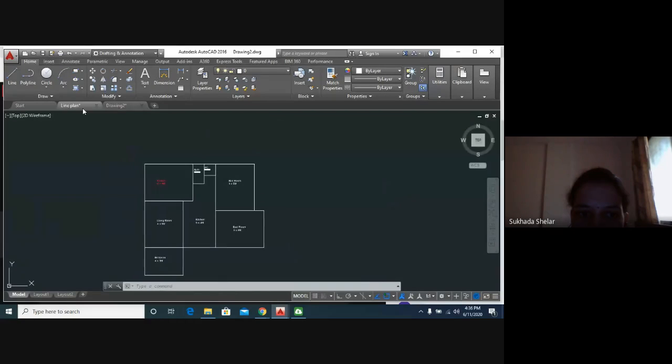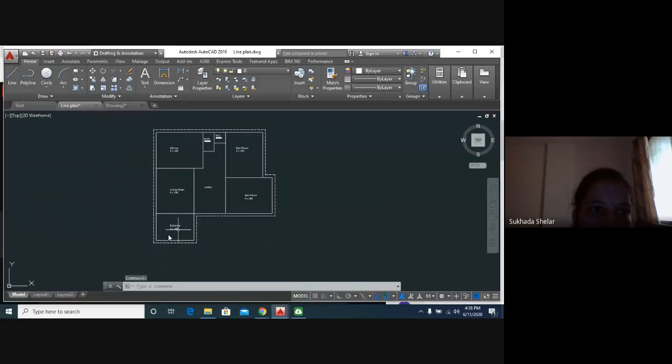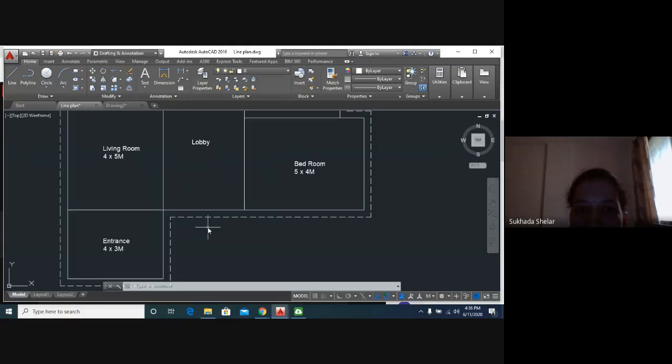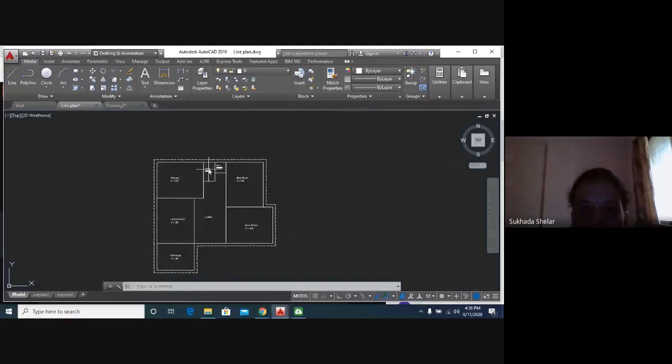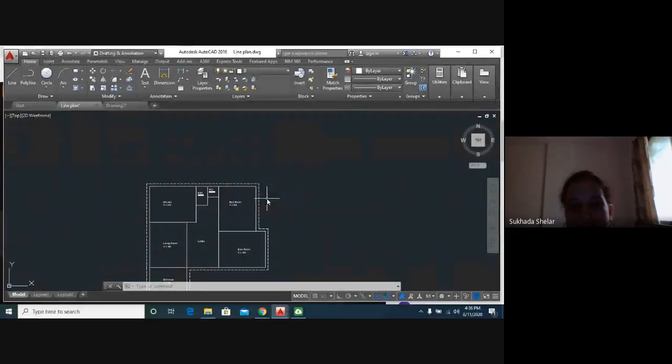Now you can see here in our line plan, here it is dotted line. Anybody can tell me what dotted line shows here? Students? That dotted line is of plinth line. In line plan, we show the plinth line of our house. Okay, so we will draw this plinth line so that you will understand how to create dotted line in AutoCAD.